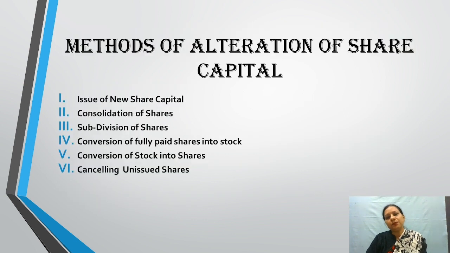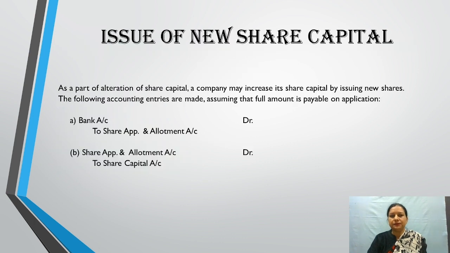Now, there are various methods of alteration of share capital, that is, issue of new share capital, consolidation of shares, subdivision of shares, conversion of fully paid shares into stock, conversion of stock into shares, and cancelling of unissued shares. So all these methods are being discussed one by one.